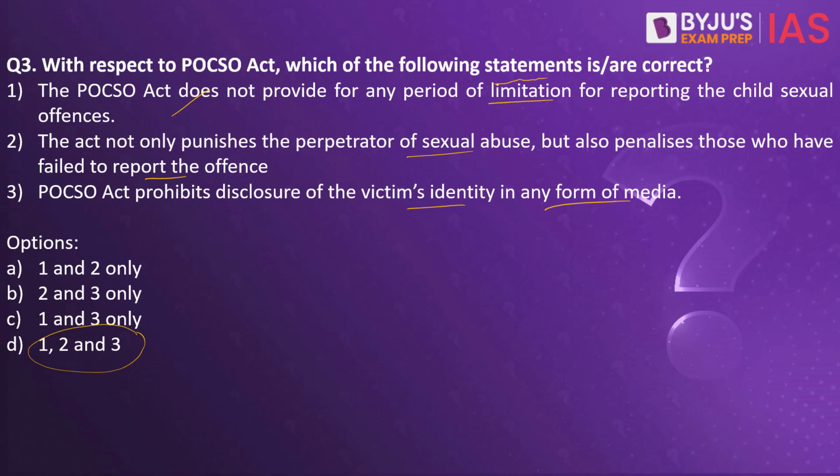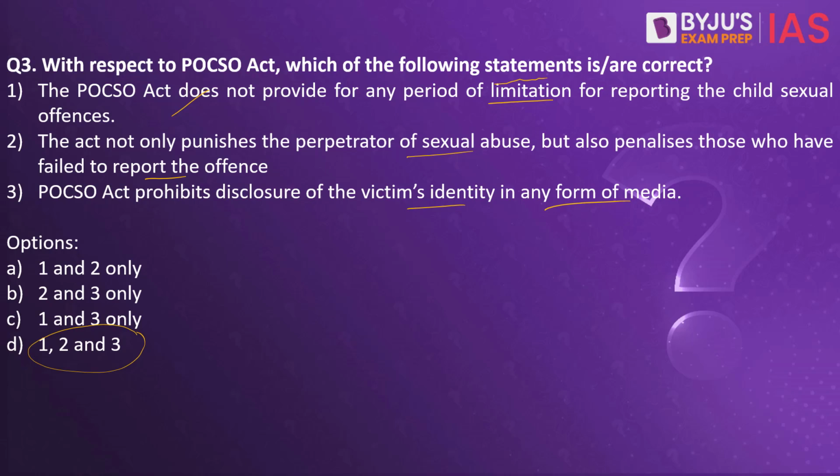The Act not only punishes the perpetrator of sexual abuse but also penalizes those who have failed to report the offence. Let's say there is a person who knows that a sexual offence has been committed on a child who is less than 18 years of age. Such a person who knows about the incident should also report it to the police officers. In case he does not report, and if the government or the executive agency understands that this person knew about it, even such a person can be penalized as well.